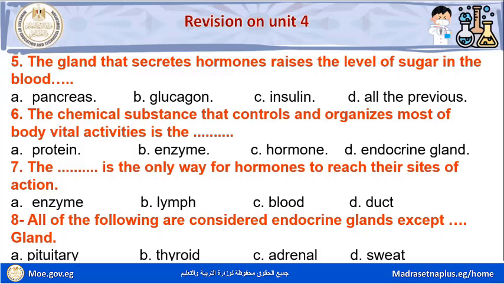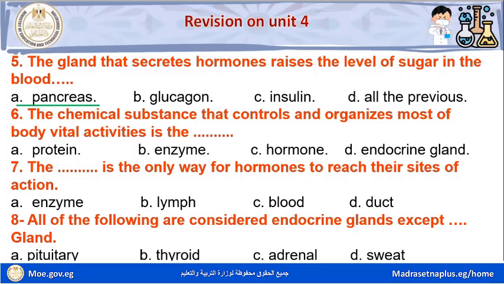Question number five. The gland that secretes hormones that raise the level of sugar in the blood is space. Letter A, pancreas. Letter B, glucagon. Letter C, insulin. Letter D, all the previous. Letter A, pancreas.